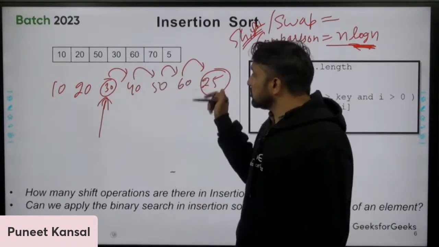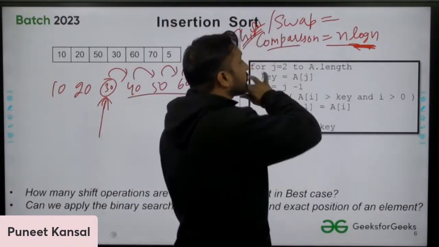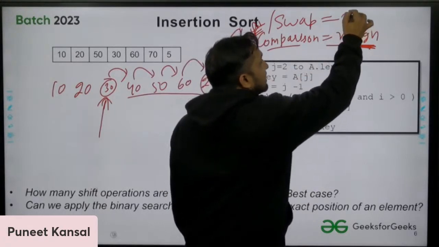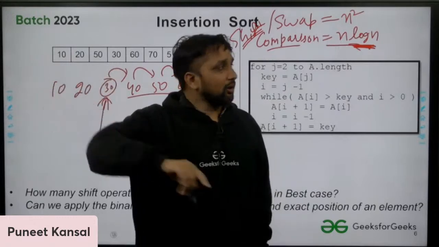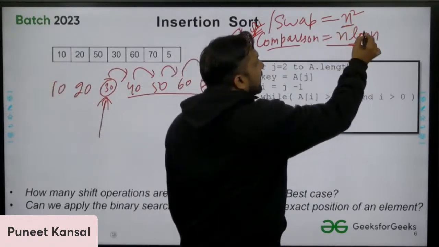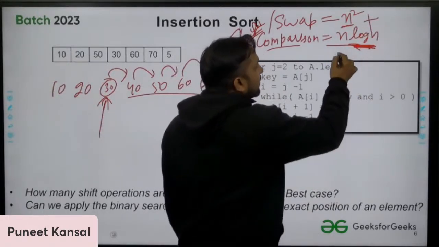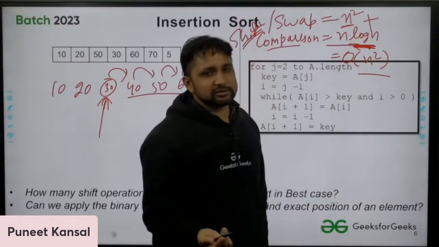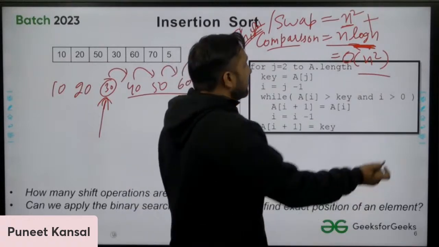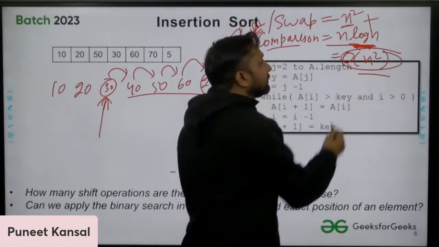So shifting for the complete algorithm will still take n square time, 1 plus 2 plus 3 plus up to n. So that will take again n square time. And if you add both of them, then asymptotically that is again n square. N square plus n log n is n square. Still asymptotically the complexity will be n square.